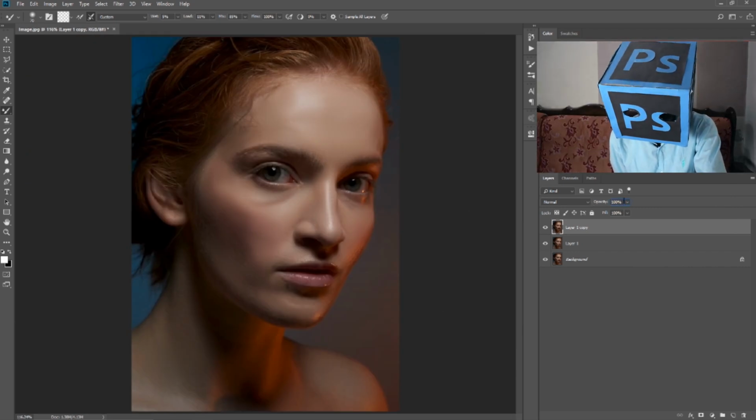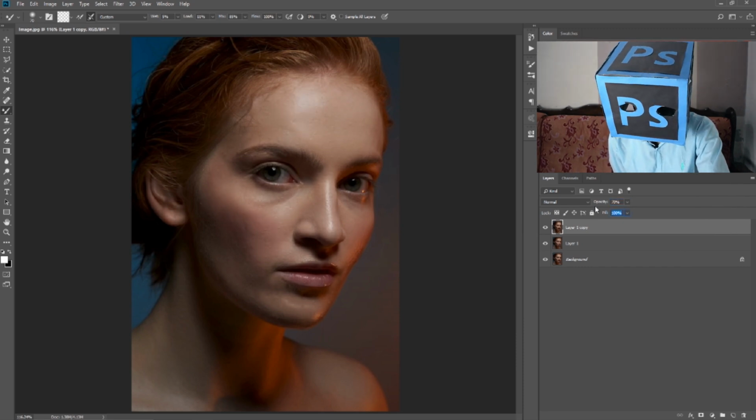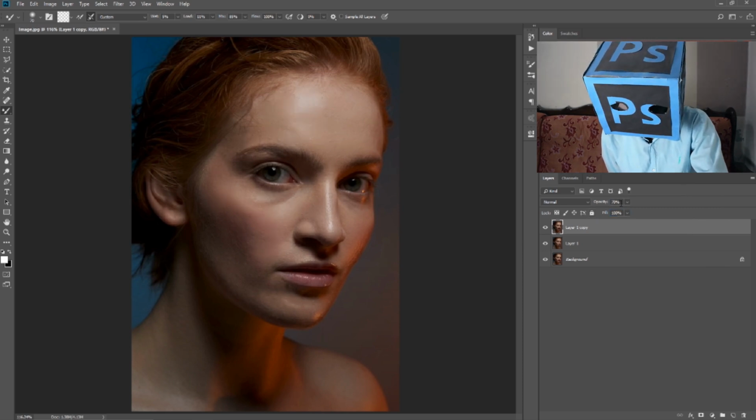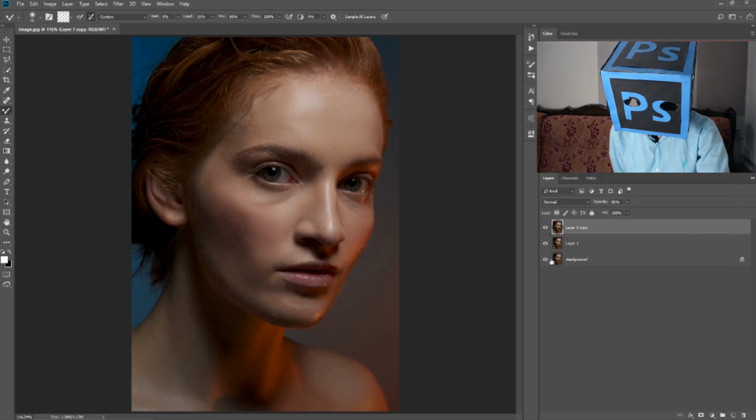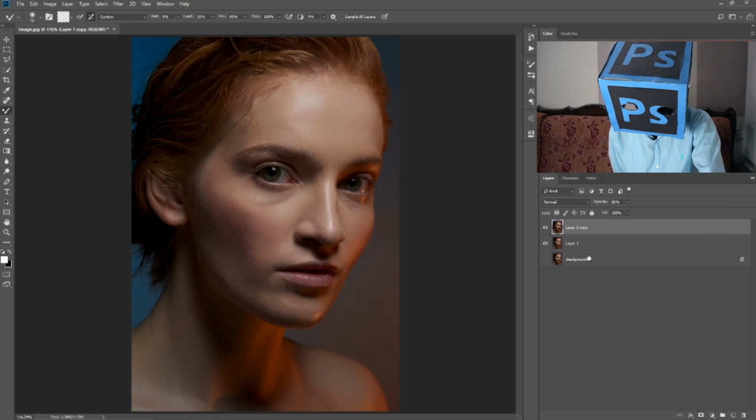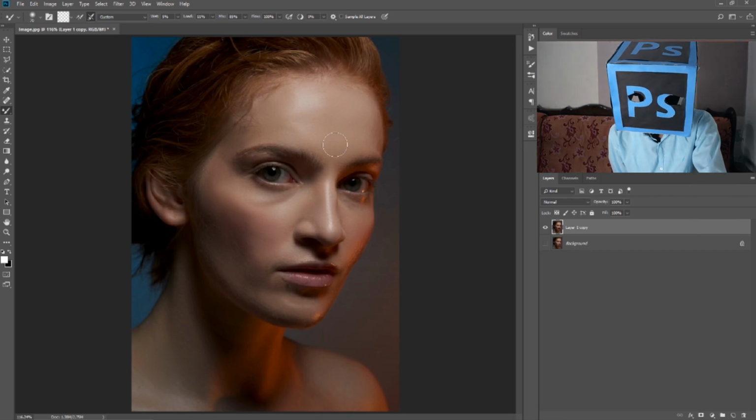Now make its opacity to about 70 and fill to about 90. Yes, I think fill on 100 is perfect and opacity is about 85. Yes. Now hide the background layer and press Ctrl Shift E to merge these layers.